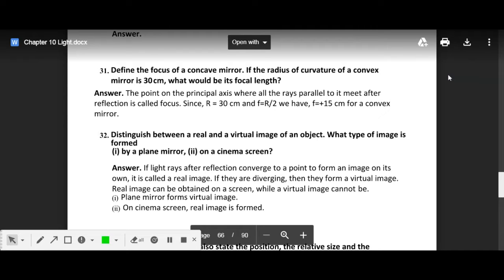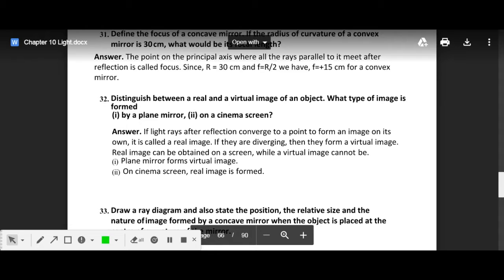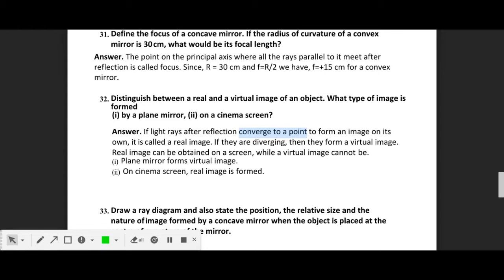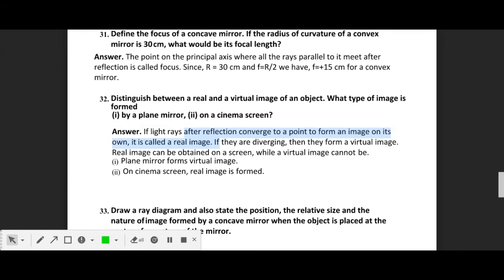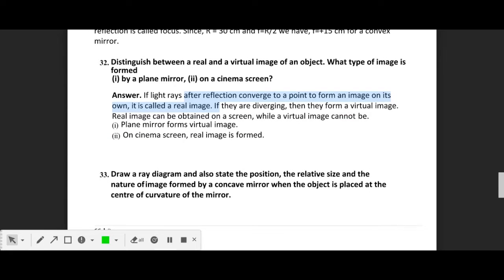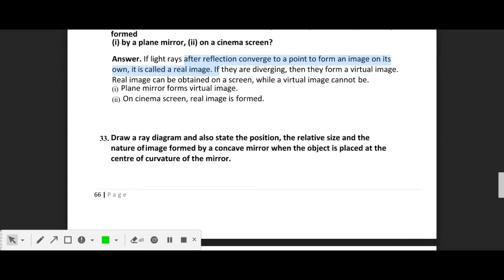What type of image is formed by a plane mirror? Second, on a cinema screen. So a plane mirror always forms a virtual image, and on a cinema screen a real image is formed, as it is on the back side of the lens, or you can say on the opposite side where the object has been placed. So if the light rays after reflection converge to a point to form an image on their own, it is called a real image. That means the image which is actually getting formed on the screen is a real image, and the image which is imaginary and not formed on the screen, where we have to extend the rays to form the image, that we call a virtual image, right?